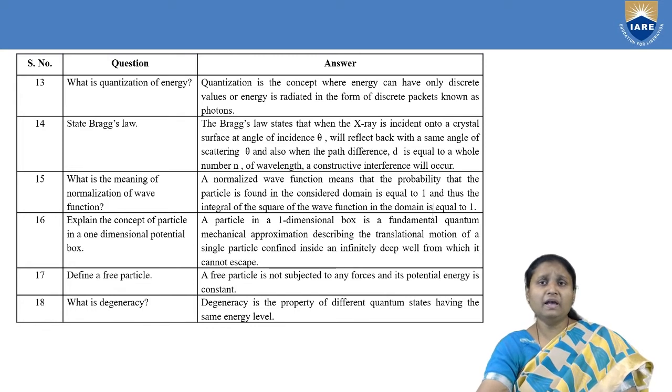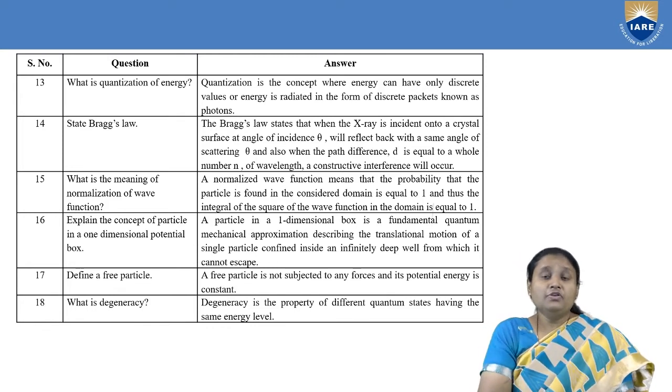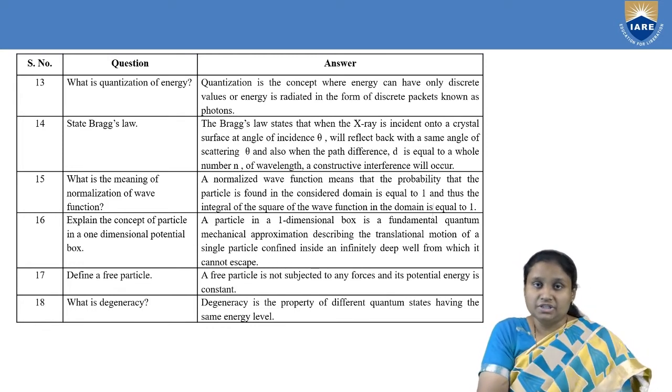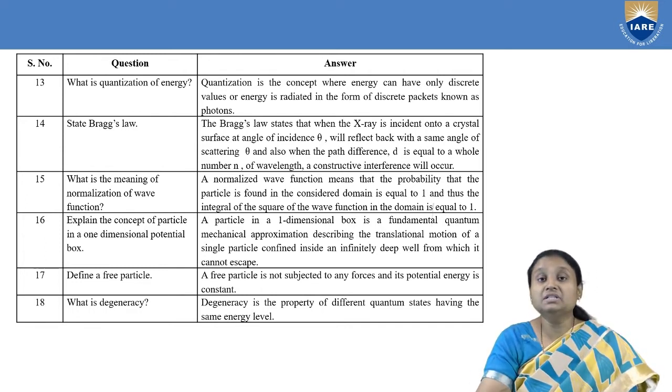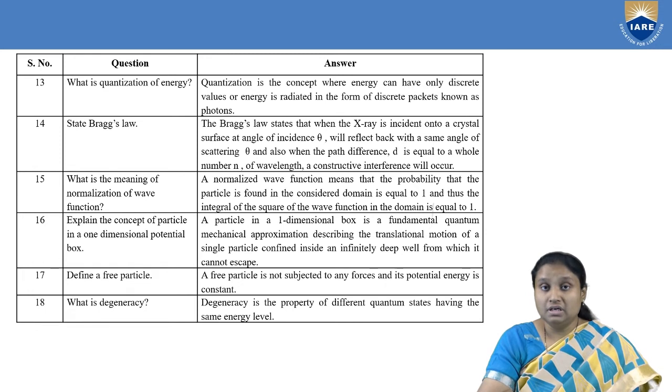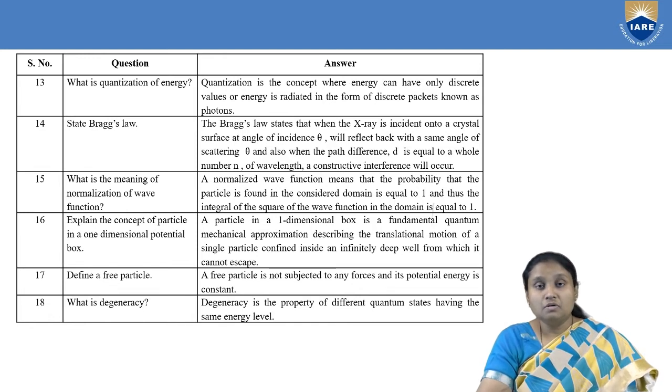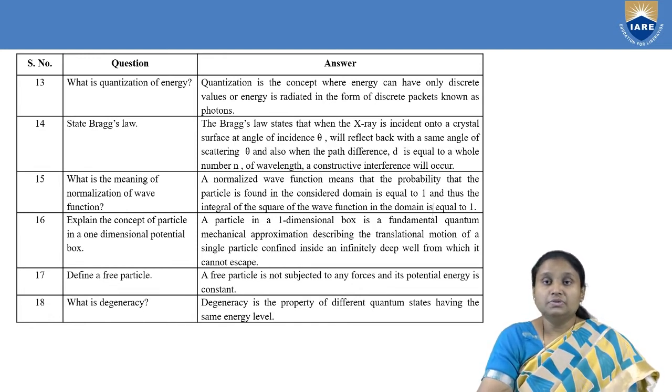Then moving further, what is the meaning of normalization of a wave function? So we know what a wave function is. The wave function, of course, is associated with matter waves, but it has no direct physical meaning. We know that it is not measurable, it is not an observable quantity. These are usually complex.